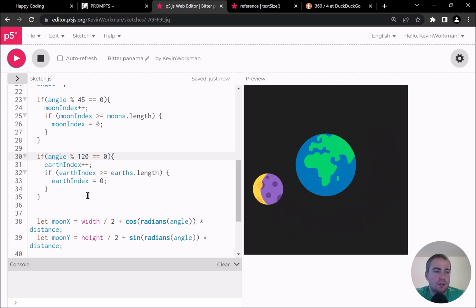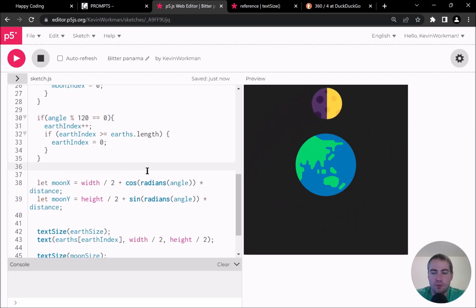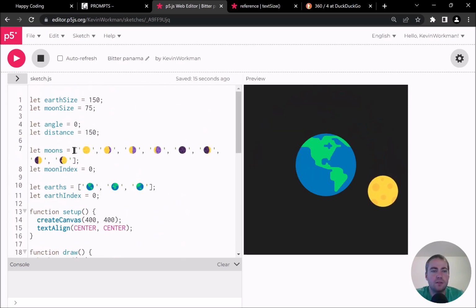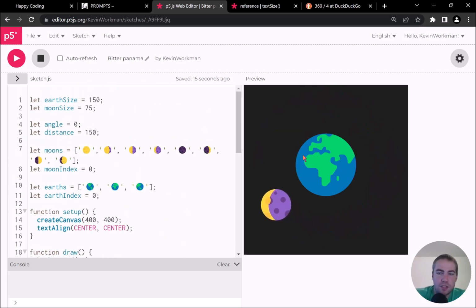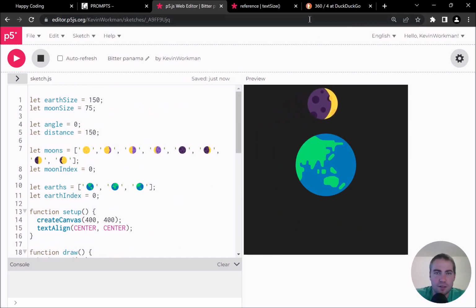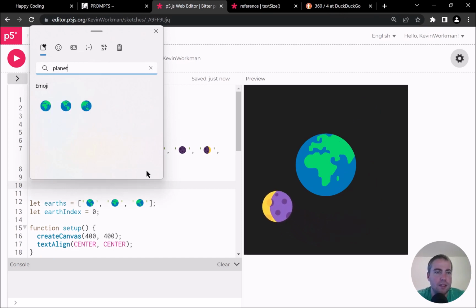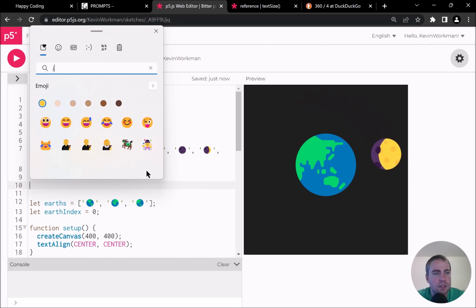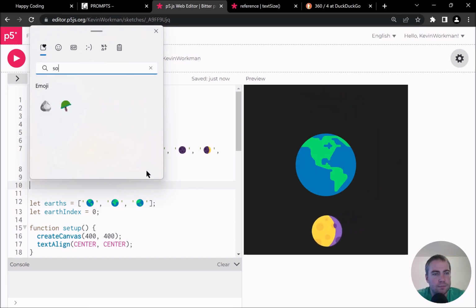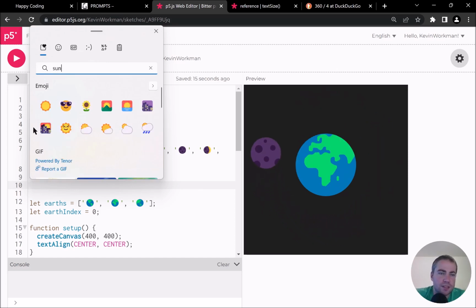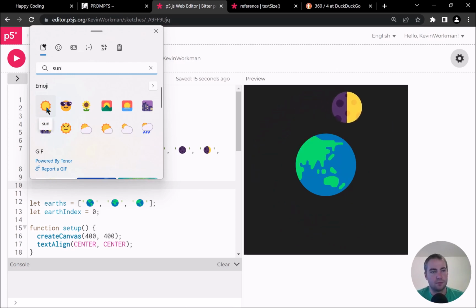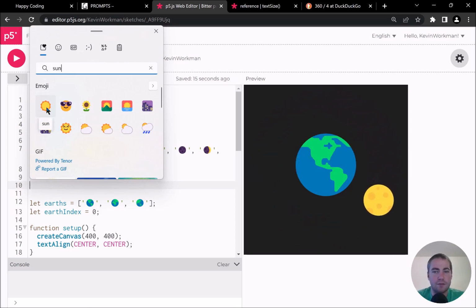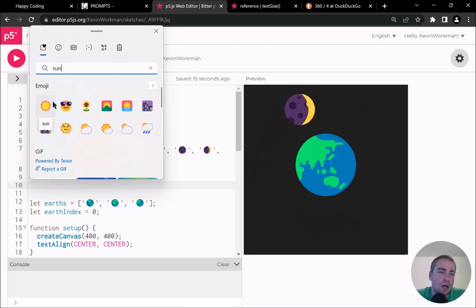Okay, so from here, a couple things you could do. So I played with the moon emoji and the earth emoji. There are other emojis out there. So, let's see, if I type in planet, I thought there's one for Jupiter. Maybe there's not actually. Solar system. Sun. So I do know there's one for the sun. So maybe you could make this a little bit more complicated by having the Earth orbit the sun, and then the moon orbit the Earth. You could play with that.